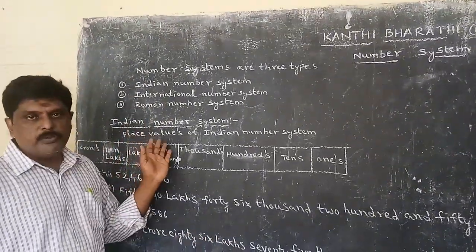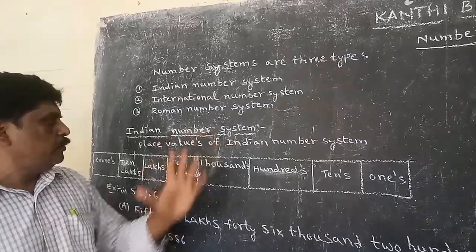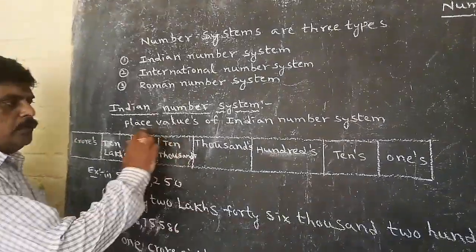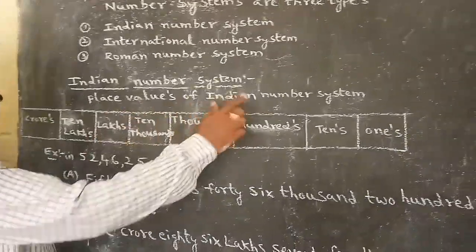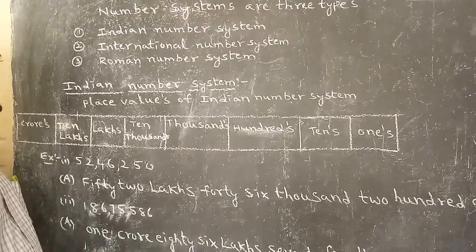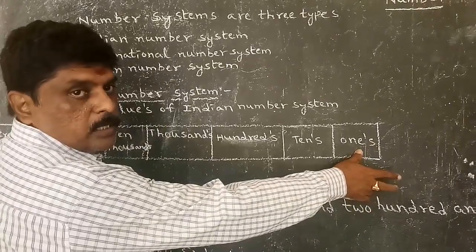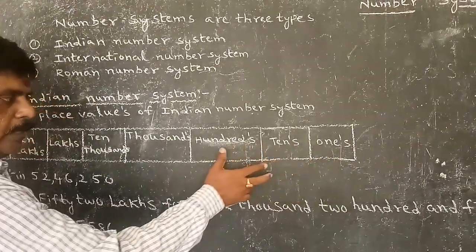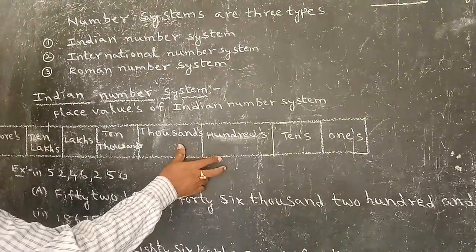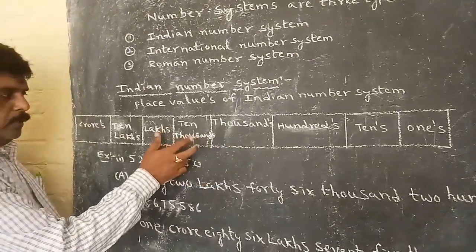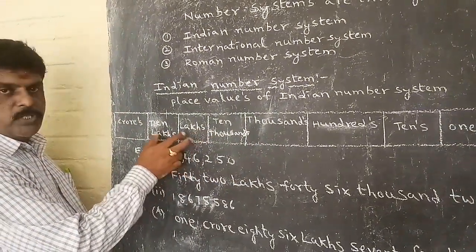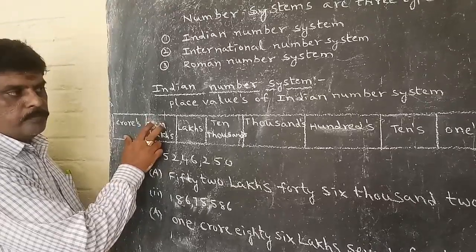First, we are introducing the Indian number system, and here I have given the place values of numbers in the Indian number system. Here are ones place, tens place, hundreds place, thousands place, 10,000 place, lakhs place, 10 lakhs place, and crores place.